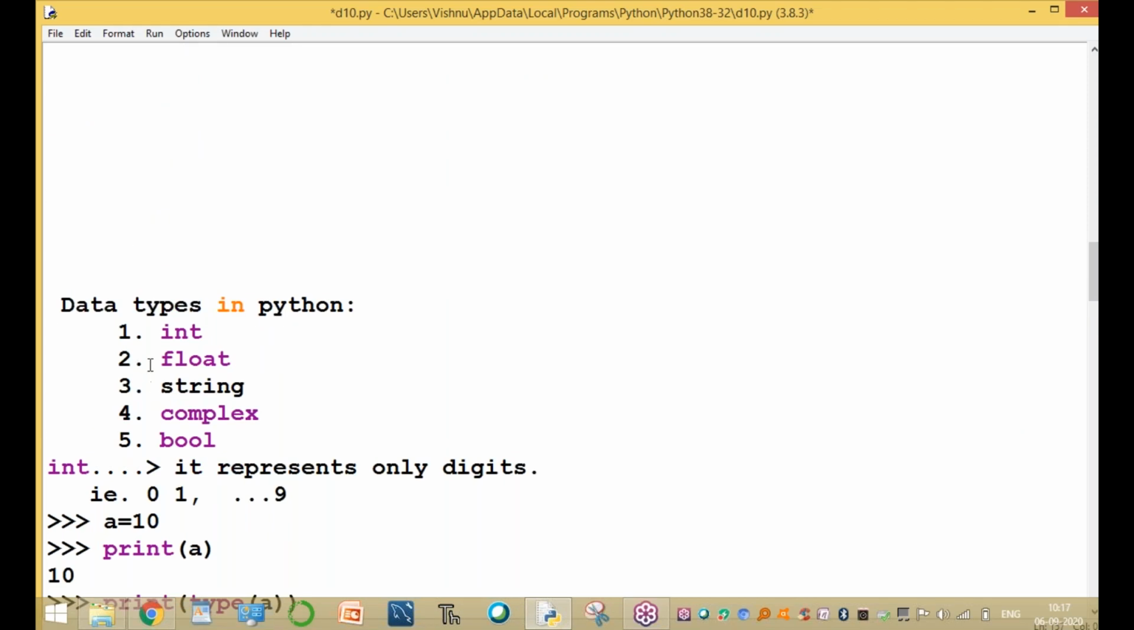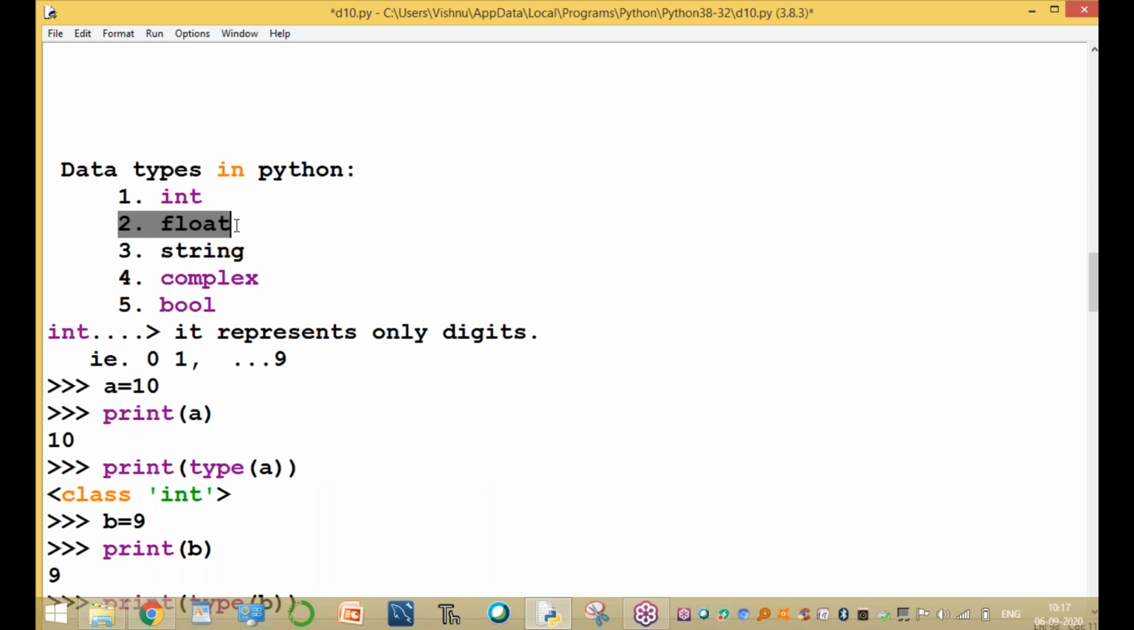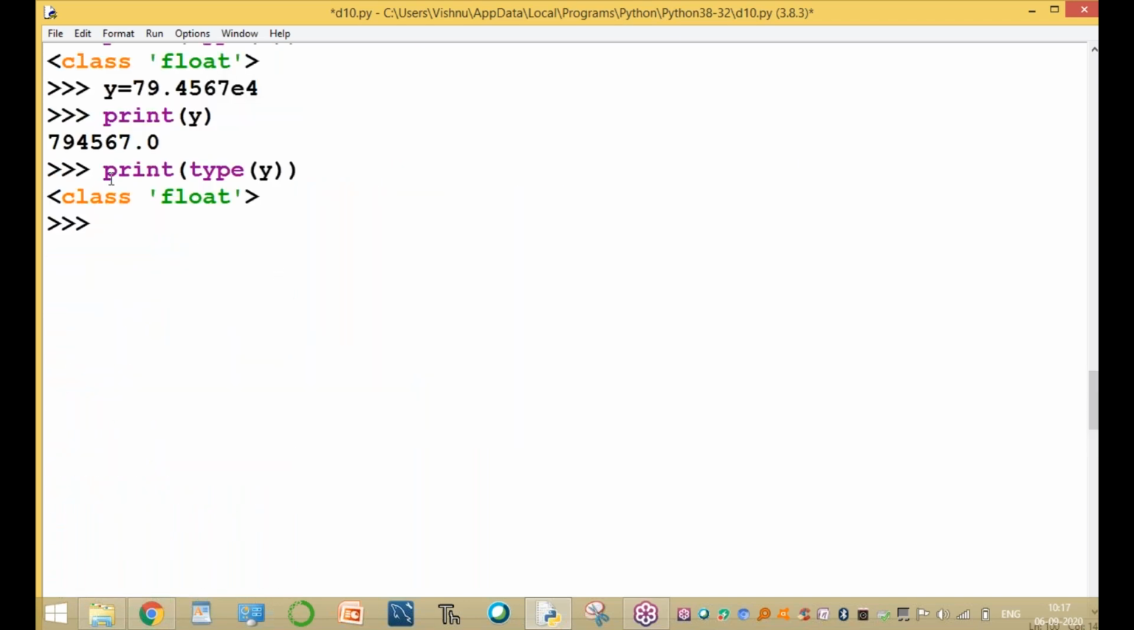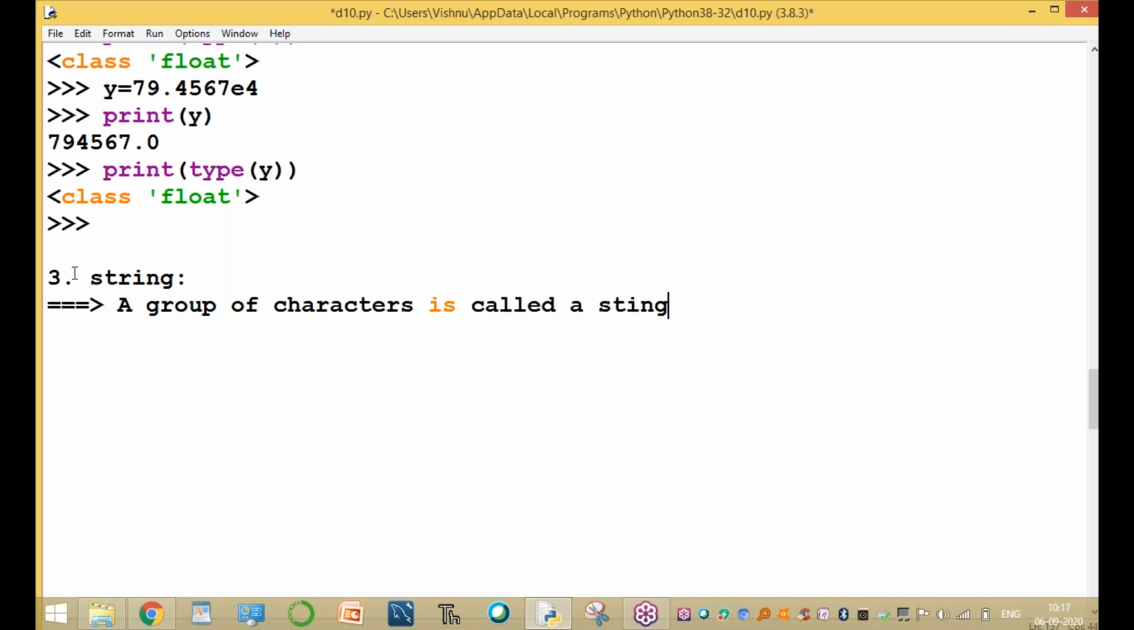Clear, float data type. Okay, integer means only digits. Float means digits with the decimal point or E notation. And the next one is the string value. What is the string value? String means a group of characters. A group of characters is called a string.